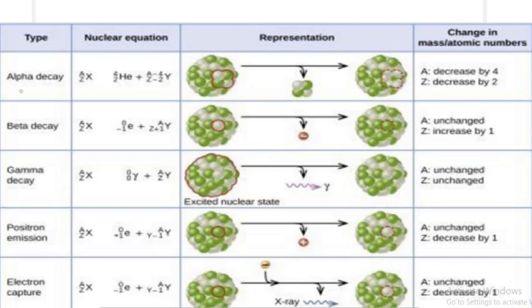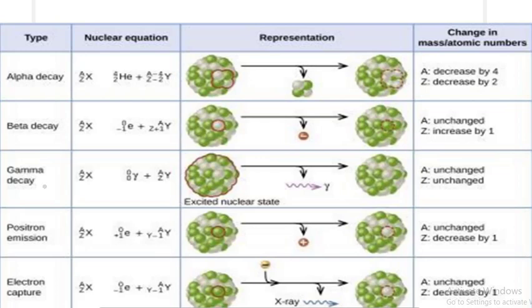Whenever there is an alpha decay, the radioactive element, which is unstable, emits alpha, beta, gamma particles to become stable. When it emits an alpha particle, the atomic number decreases by 2, and the atomic mass number decreases by 4. And during beta decay, the atomic number increases by 1, and there is no change in the atomic mass number.